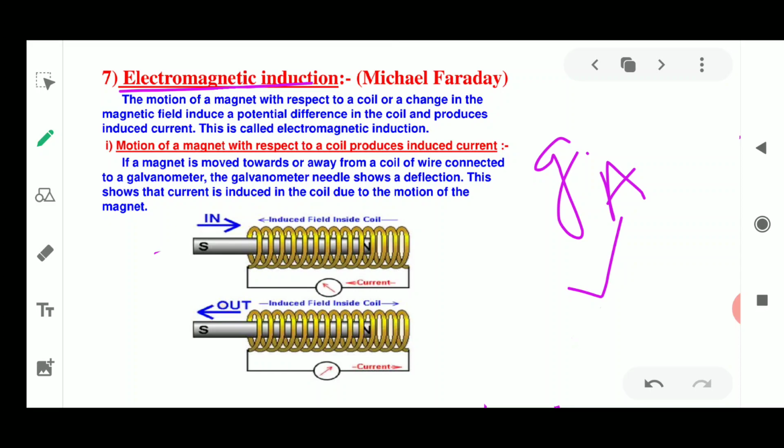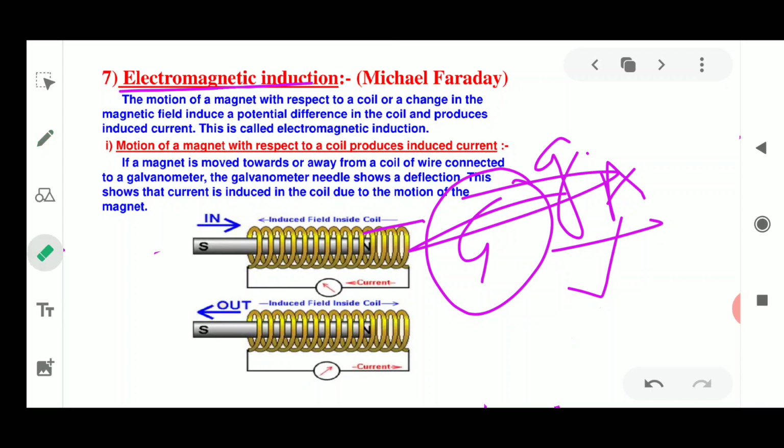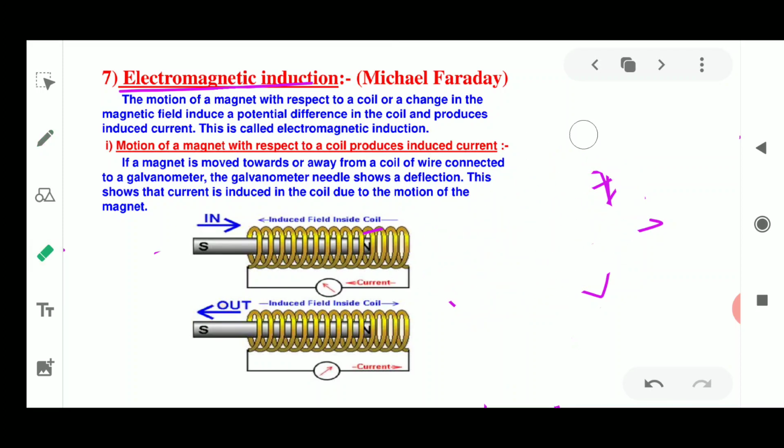Please remember the words. The galvanometer symbol is G in a circle. This is how the galvanometer is connected in the circuit with the coil, and in this coil you insert a magnet and move it in and out.